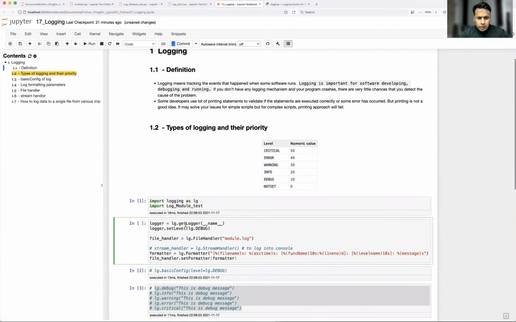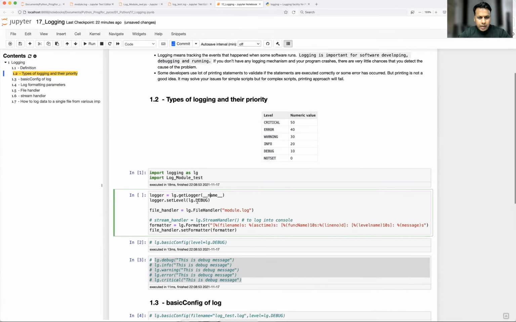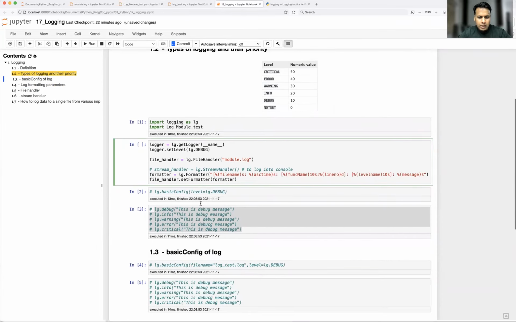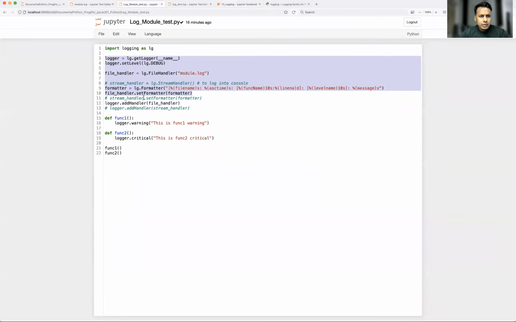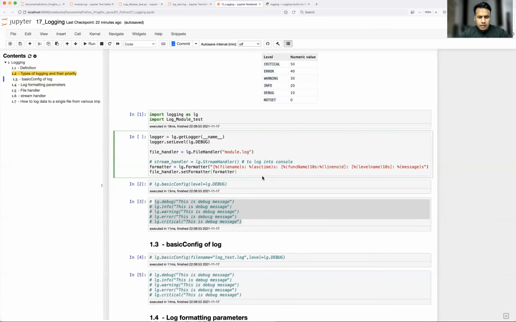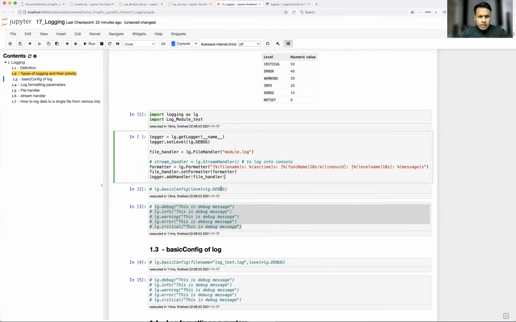Okay. So file under set formatter, just go to this part. Okay, so we are going to get the logger name. The logger name will be nothing but your underscore underscore name, that is your main function. And I'm going to append the same log in the module.log. Then here the debug level, because I would like to capture all the logs, correct? And the log setter formatter will be the same. Then file handler set formatter. And then what you can do, you just call this add handler. Okay, so now let's run this program and see what is happening.